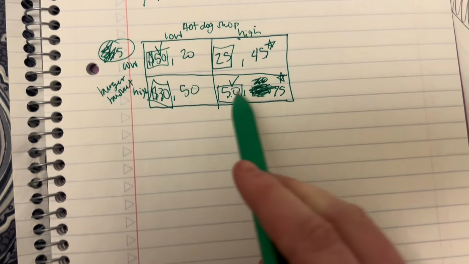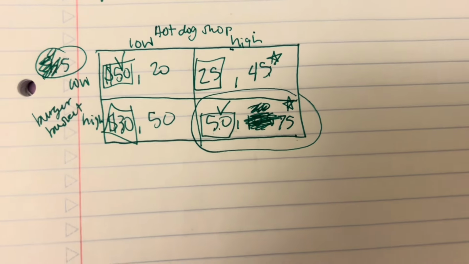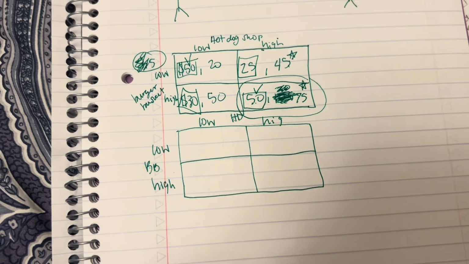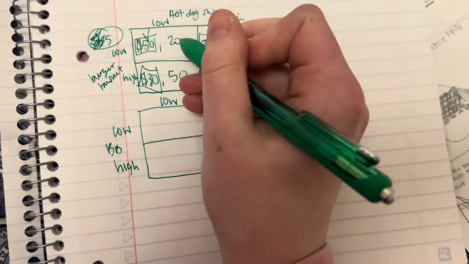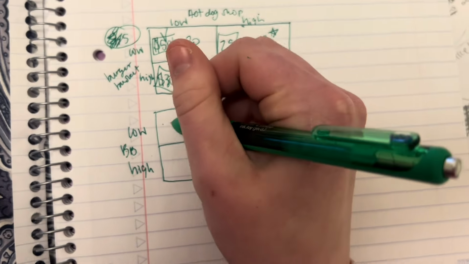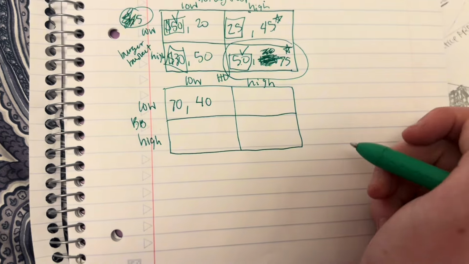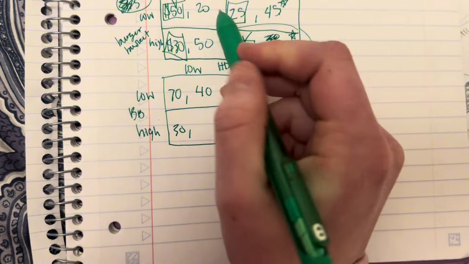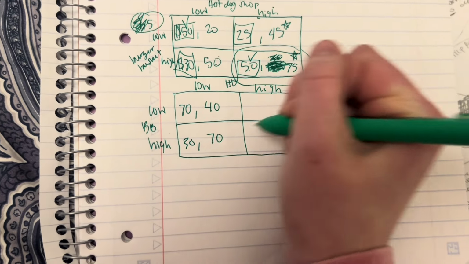The Nash equilibrium would be right here because it's the best option for both of the firms. Now, if I put a $20 subsidy to any shop that chooses to sell low price for its services, that means that 50 and 20 would both go down, so it'd be 70 and 40. And then for this one, the Burger Basket would not change, it would stay 30, and then the 50 for Hot Dog Shop would go up 20 and be 70.